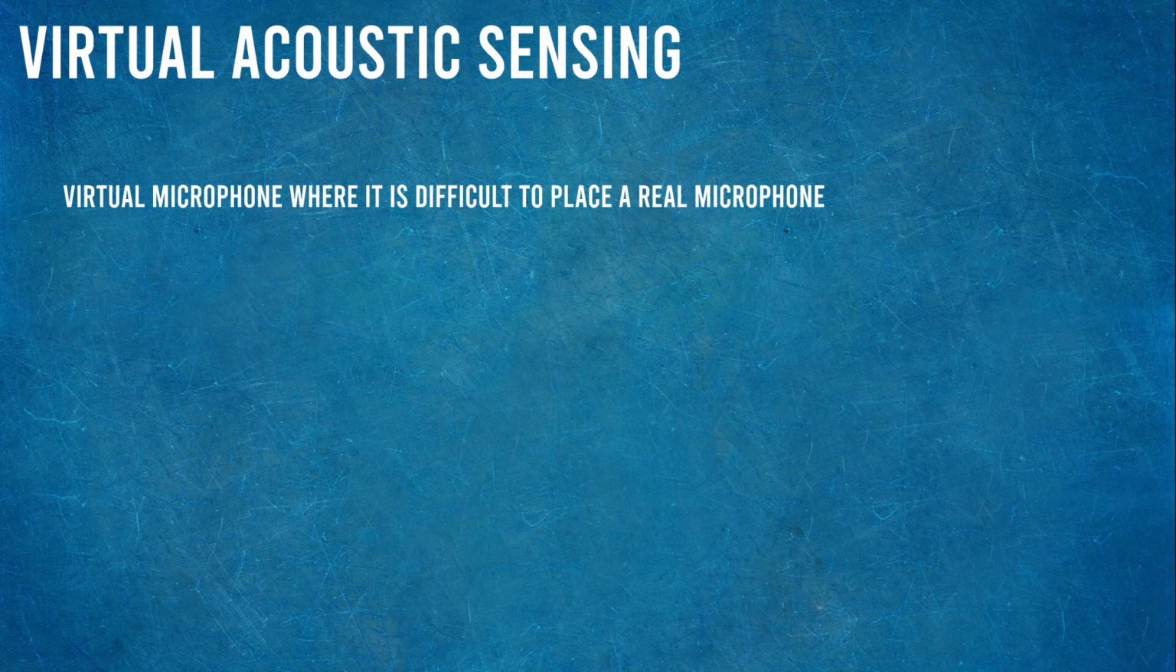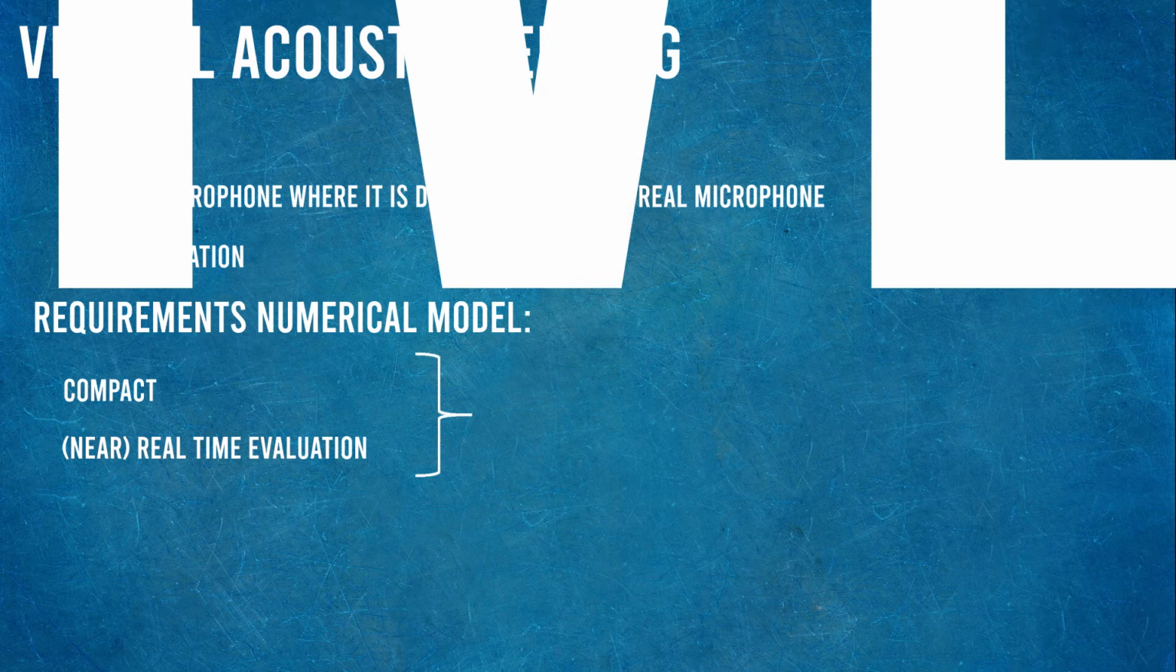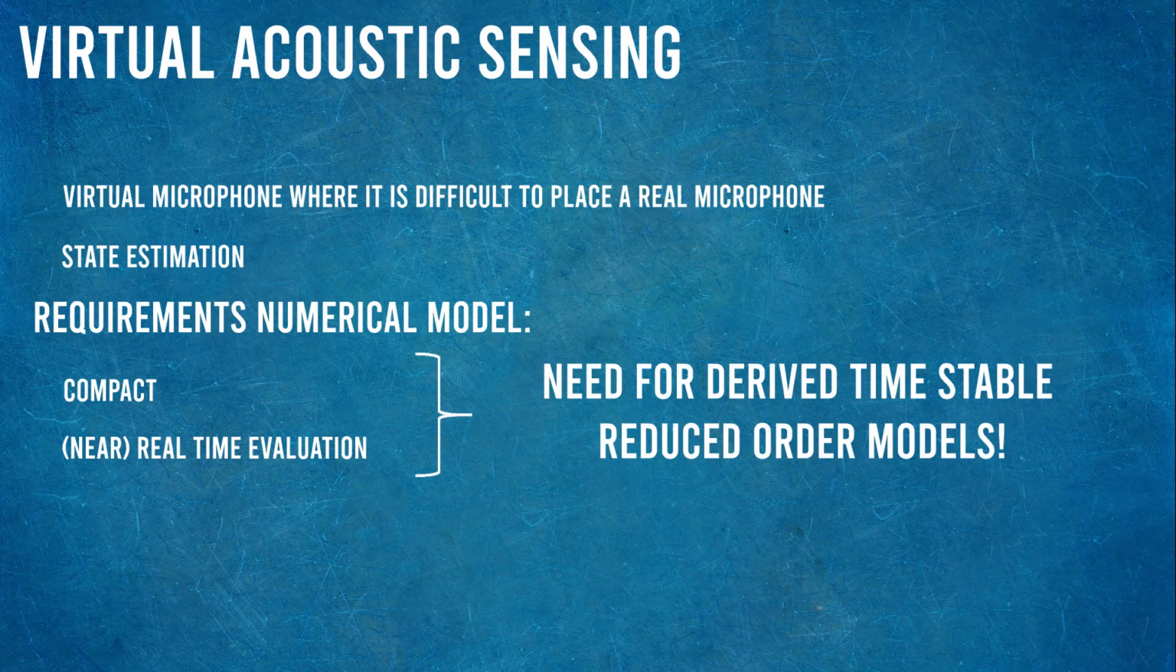The creation of a virtual sensor is possible through a process called state estimation. An essential part of this virtual sensing scheme is to have a numerical model that is compact and can be evaluated in near real time. Thus, here is where the reduced order models that I derived come into play.